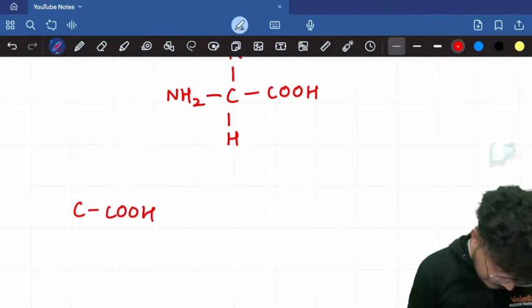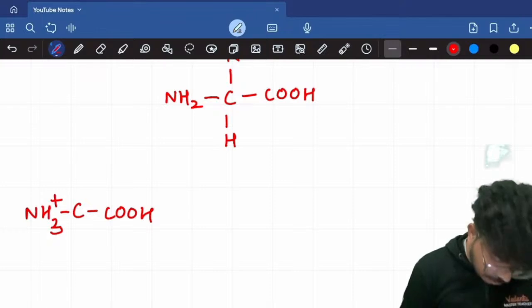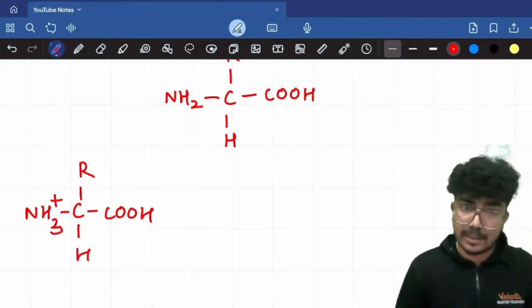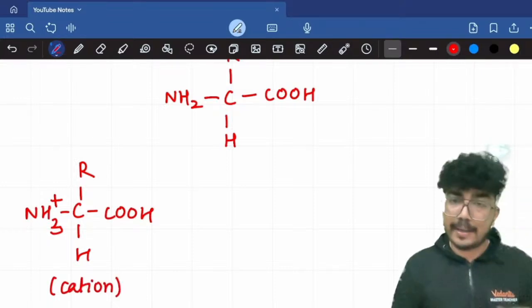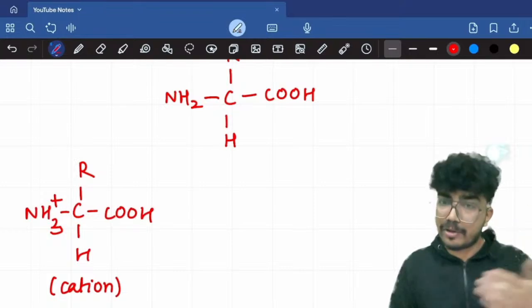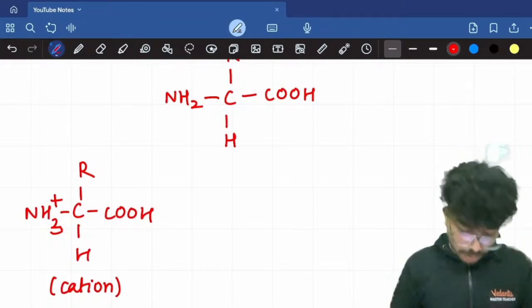In that scenario, the amino group will get protonated. So overall, you will have a positive charge. This is going to be the cationic form of the amino acid at a very low pH. At a very low pH, when you have a higher concentration of the H plus ions, the whole amino acid will get protonated.